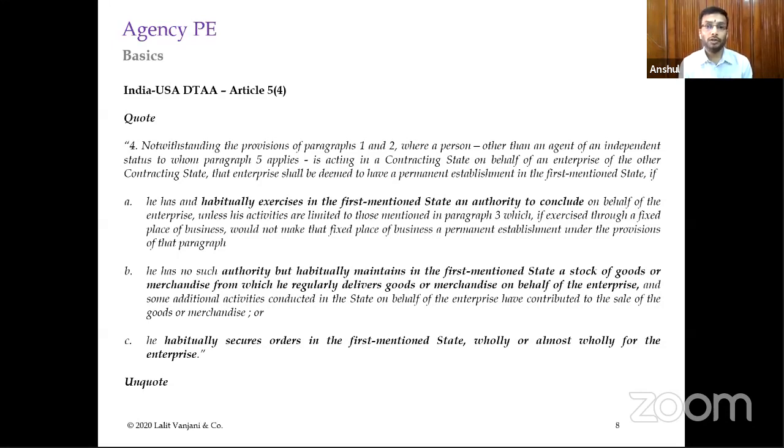There have been some case laws where there was a dependent agent. Say, for example, you are doing some back office services, you are just processing some information for them, you are doing some data crunching. Even though you are an agent, you are doing certain things on behalf of the foreign enterprise, but you are not doing any of these three activities, so there will be no agency PE.